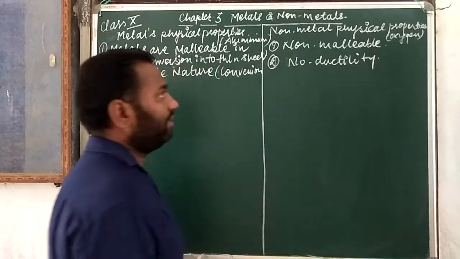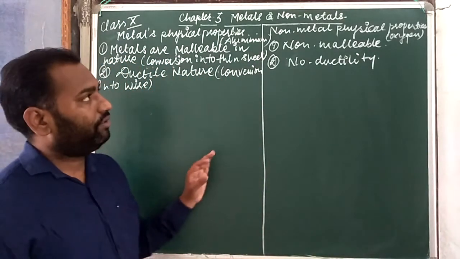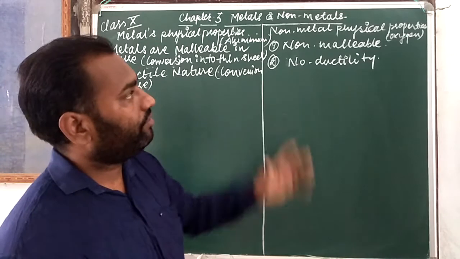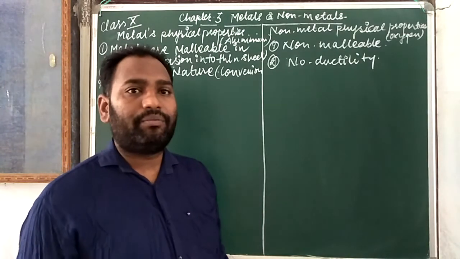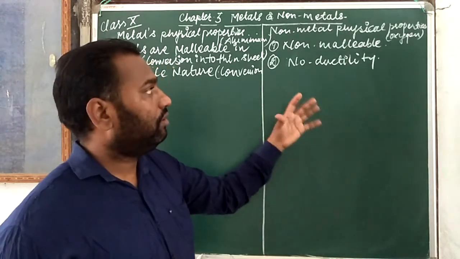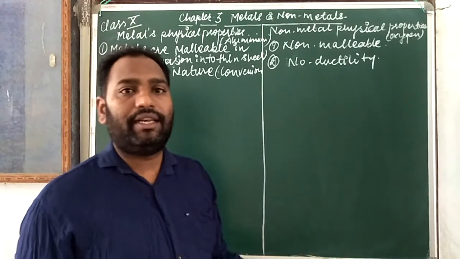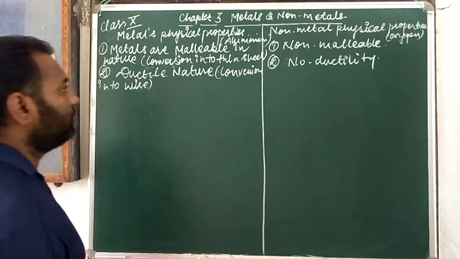I hope you are understanding. It means you can write in the full form of a sentence when you are writing about non-metals, like non-metals are non-malleable in nature, non-metals are non-ductile in nature. Okay, easy things for you.